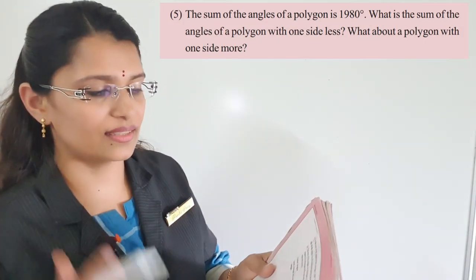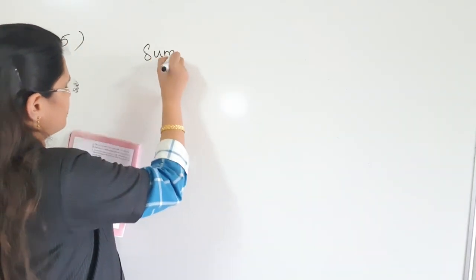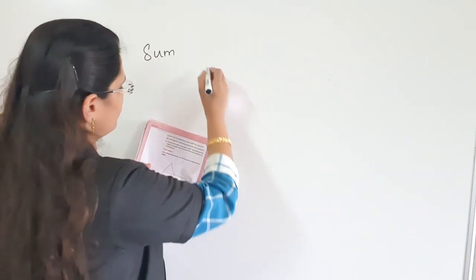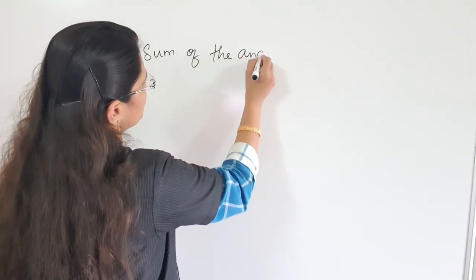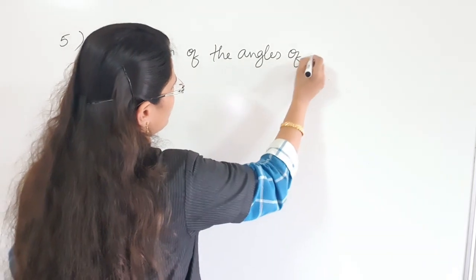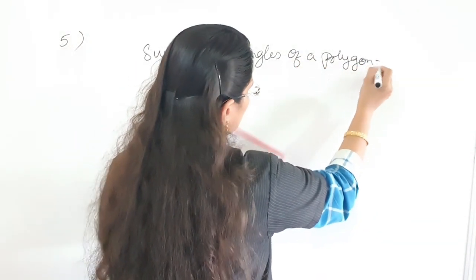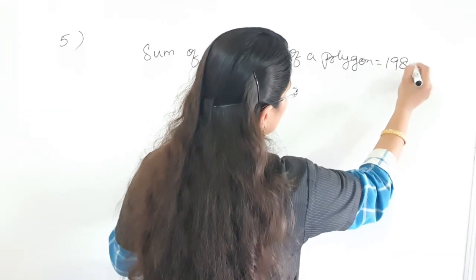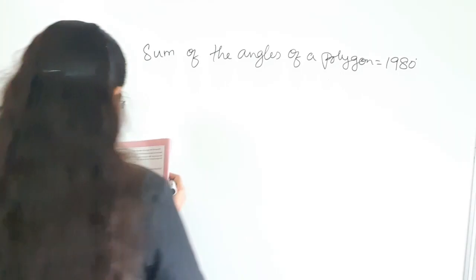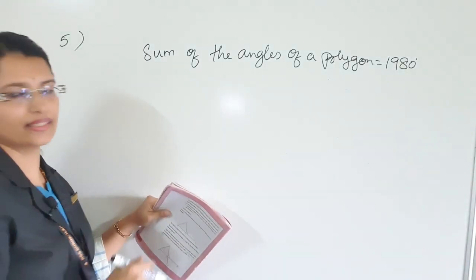So the sum of the angles of a polygon is equal to 1980 degrees.